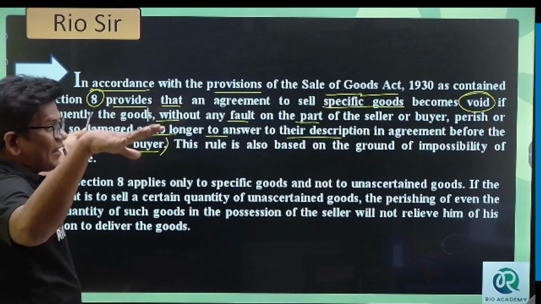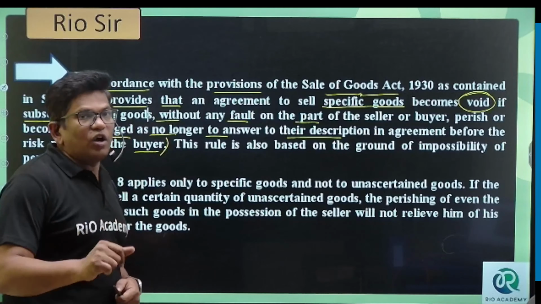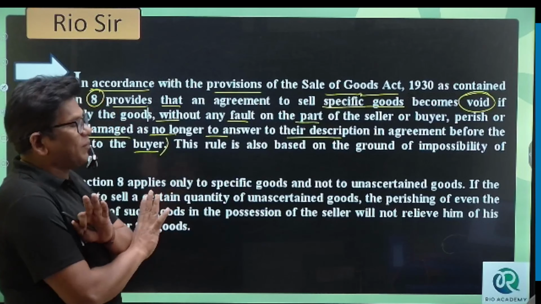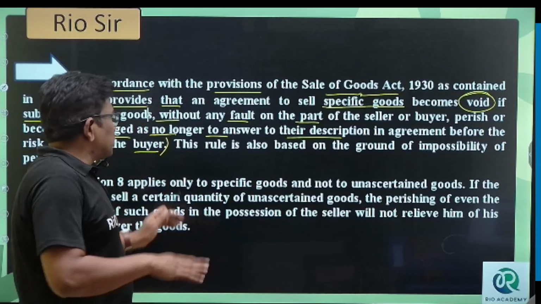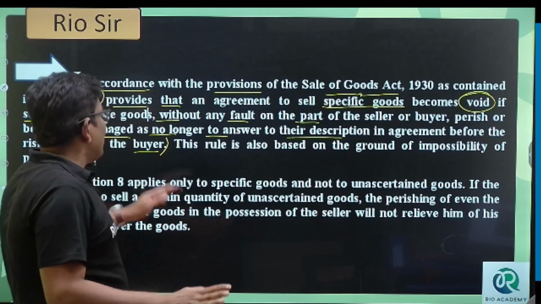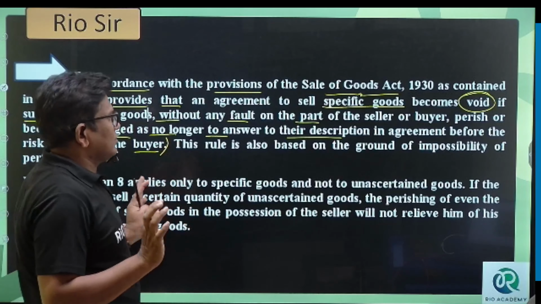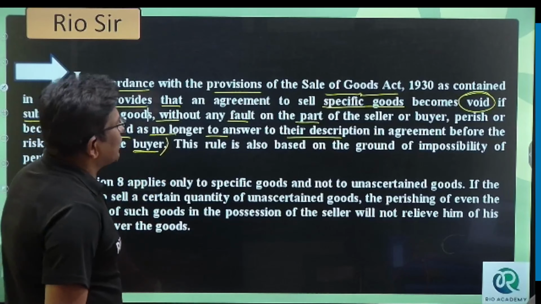Subsequently, the goods are damaged without any fault of the seller or buyer. Neither seller nor buyer has done anything, and the goods perish or become damaged so as no longer to answer their description in the agreement. As per the agreement, the goods do not exist. Right? The risk passes to the buyer here.